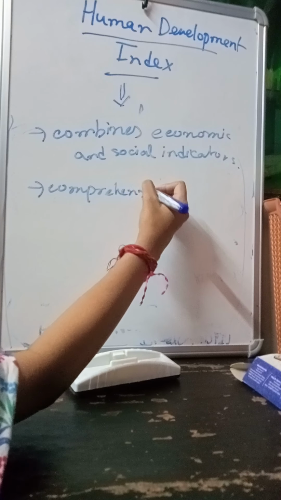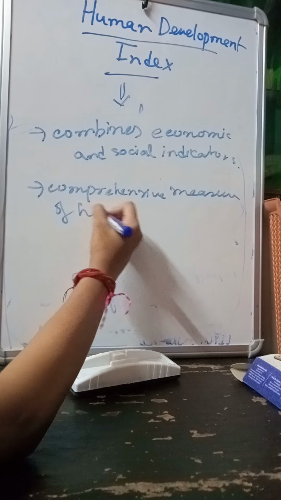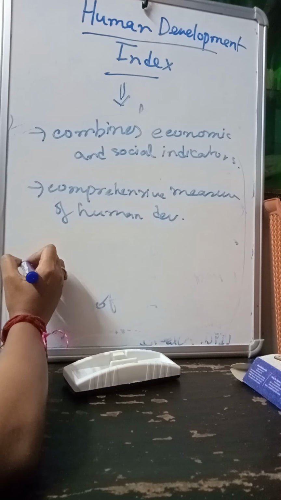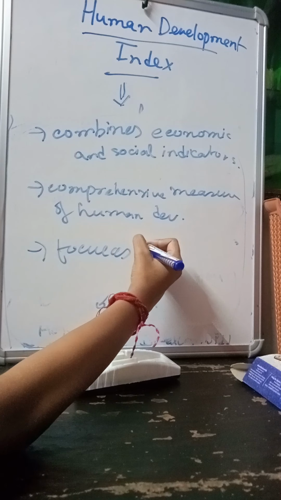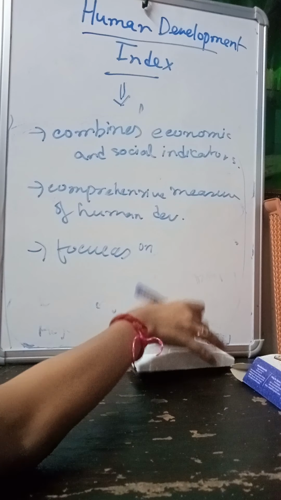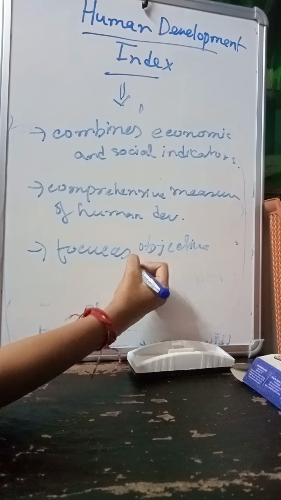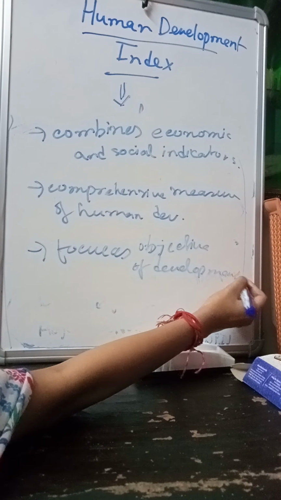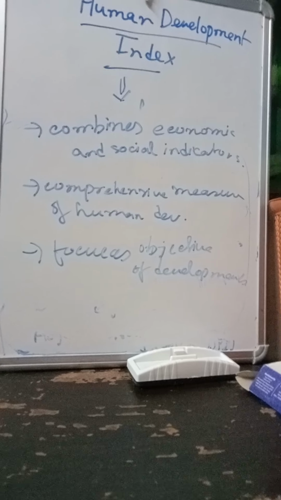It is a comprehensive measure of human development. Then it focuses on the ultimate objective of development. Okay, so the human development index is very popular.